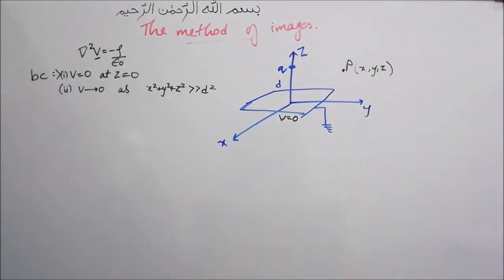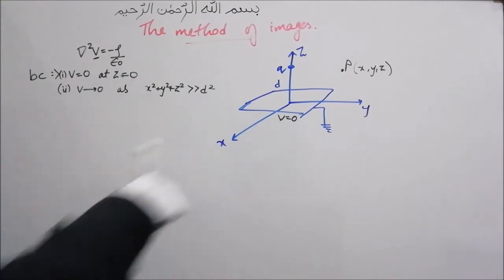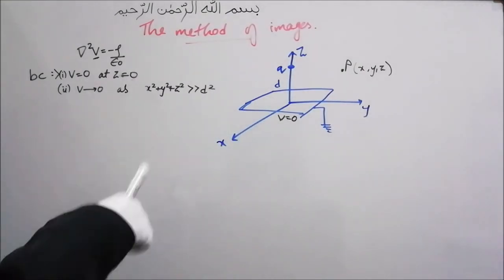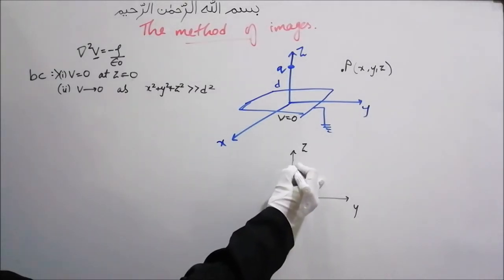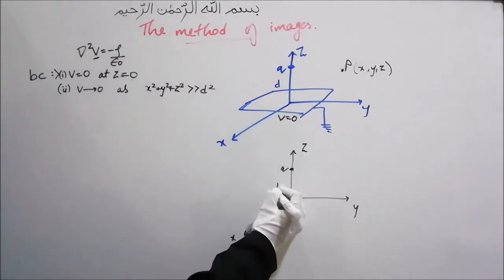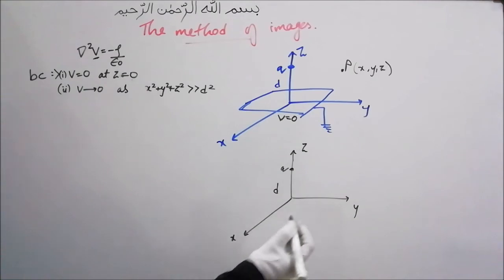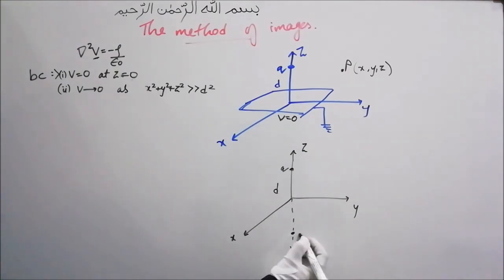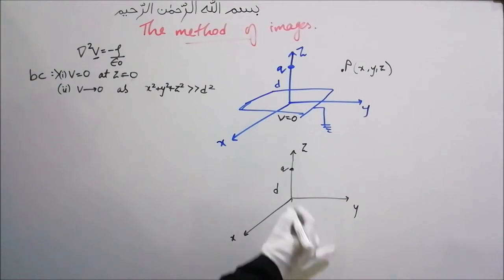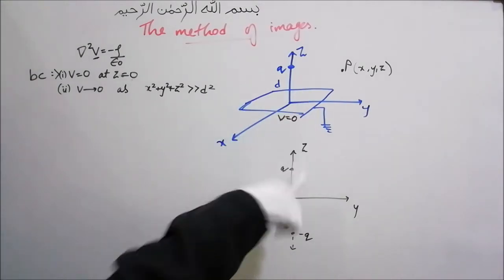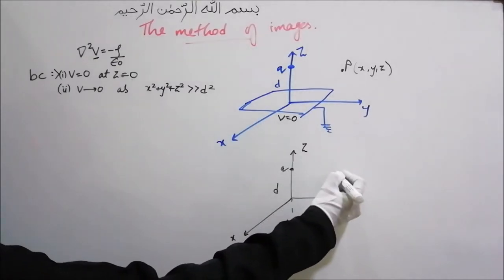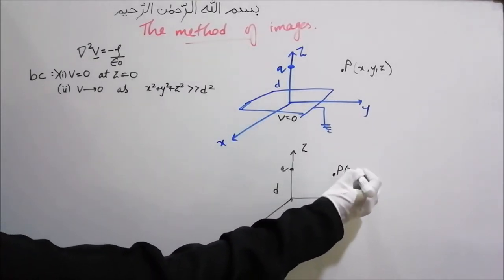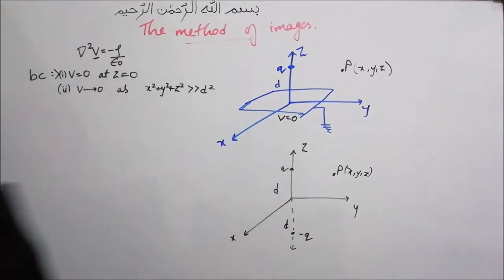than d squared. To do this, we'll simplify our problem and consider a second configuration with a plus q charge at a distance d above the origin and a minus q charge at the same distance d below the origin, without the conducting plane. And we'll consider the same point P with coordinates x, y and z here.